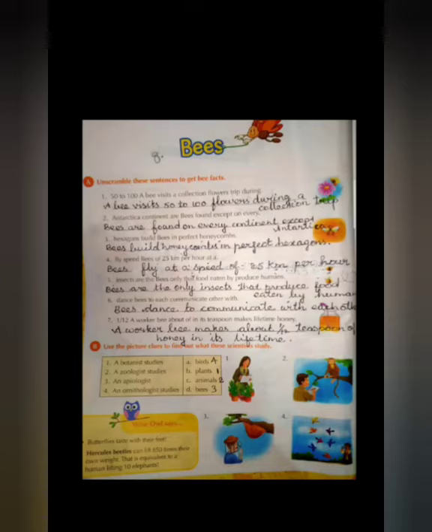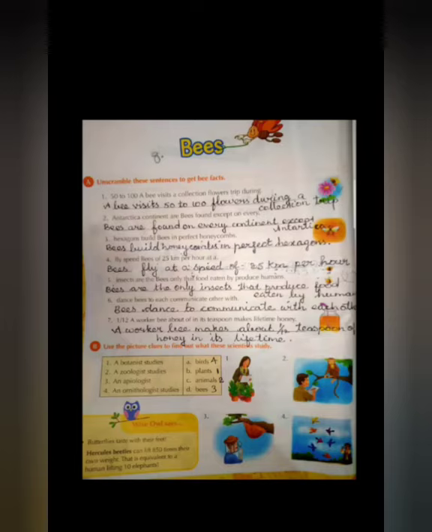Third one, bees build honeycombs in perfect hexagons. The honeycomb is hexagon in shape. Fourth one, bees fly at a speed of 25 km per hour. Fifth one, bees are the only insects that produce food eaten by humans. Honeybees produce honey that is eaten by human beings.